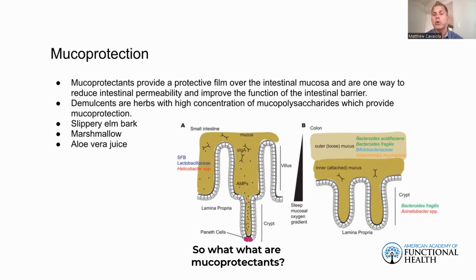So what are mucoprotectants? When the mucus layer becomes damaged, right? What we want to do is put a dome of mucus back around this intestine layer so it can heal itself. So mucoprotectants provide this protective film over the intestinal mucosa and are one way to reduce intestinal permeability and improve the function of the intestinal barrier. You know, sometimes it's very, very hard to repair when they have continual insults.